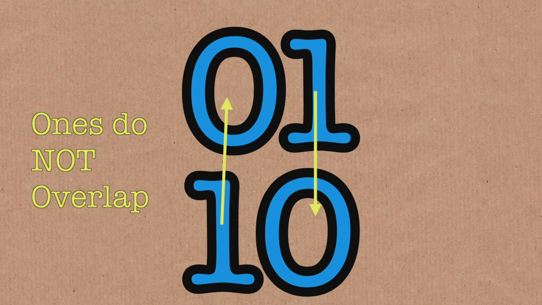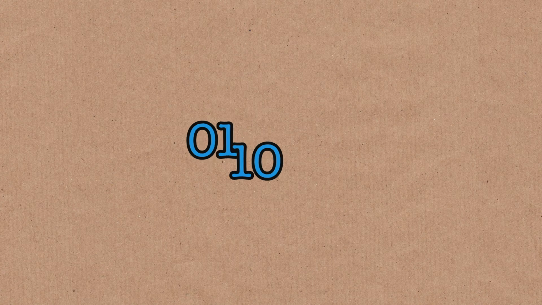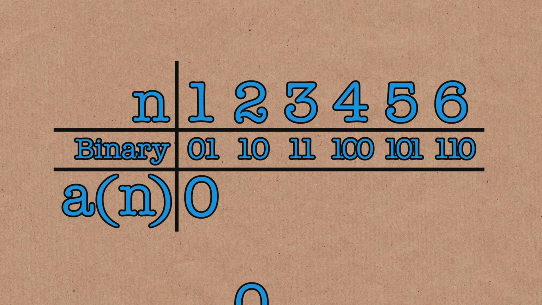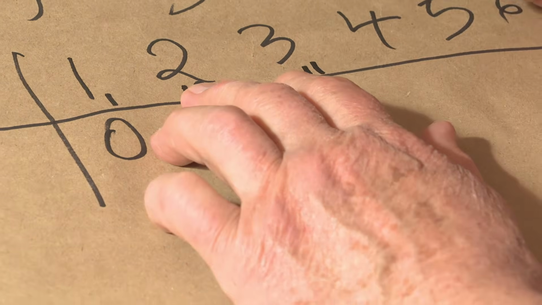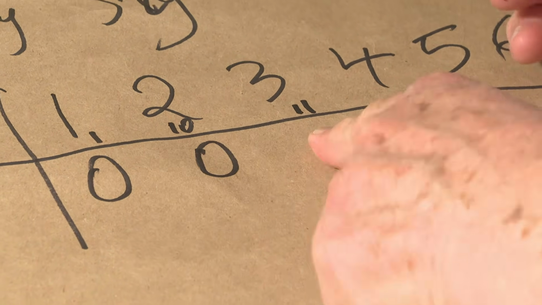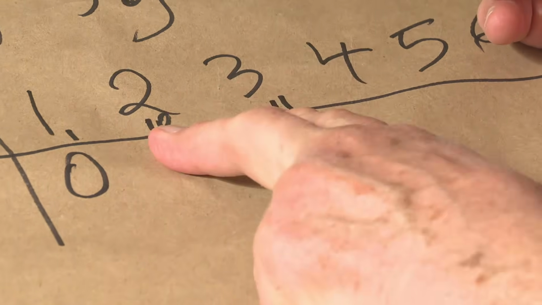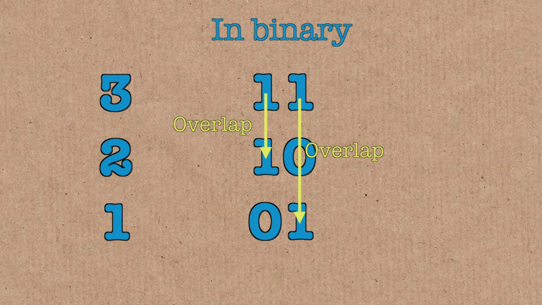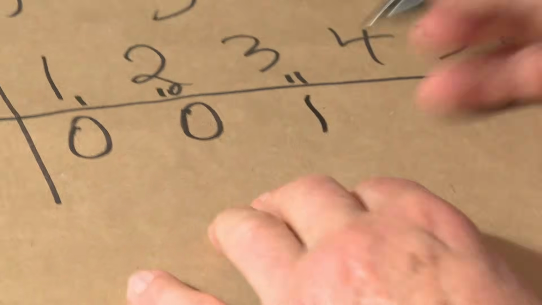They don't overlap a 1. So there's no constraint. As long as they don't overlap, you can have the same number. Okay, now 3. 3 is 1, 1 in binary, and that overlaps both of these two. So I can't put a 0 here, because we'd have two numbers whose binary representations met that had the same number. All right, so it's a 1.